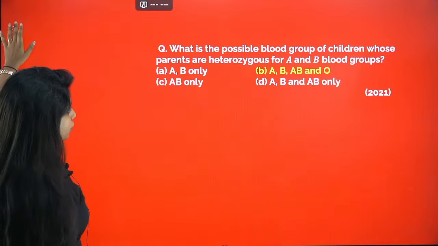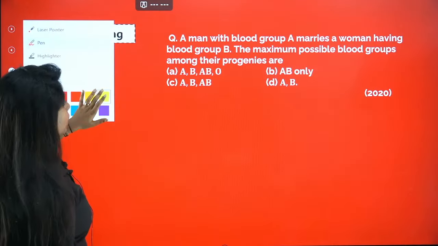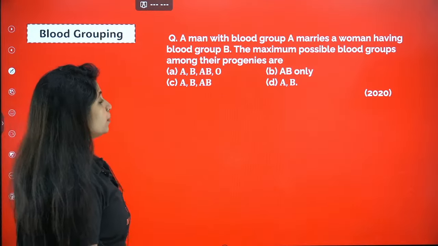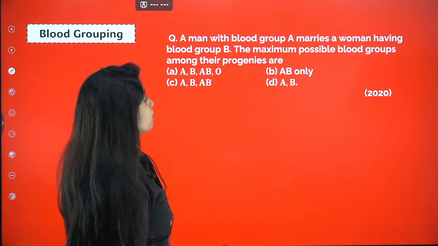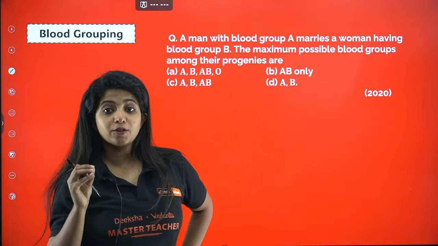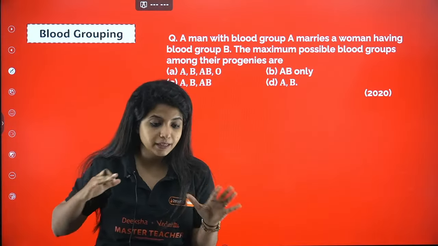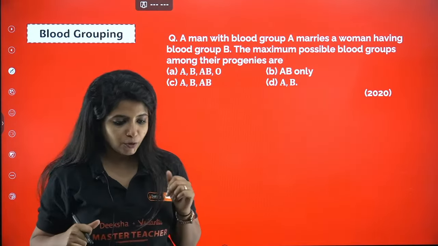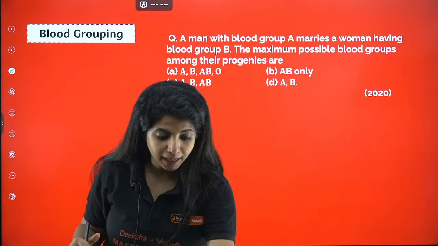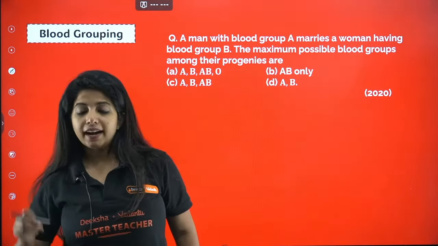The next question is this one. Try to solve it. A man with blood group A marries a woman having blood group B. The maximum possible blood groups among their progenies are. Now this question and the other question are a similar type. Nusrat also gave me the answer, B. Awesome, Nusrat.